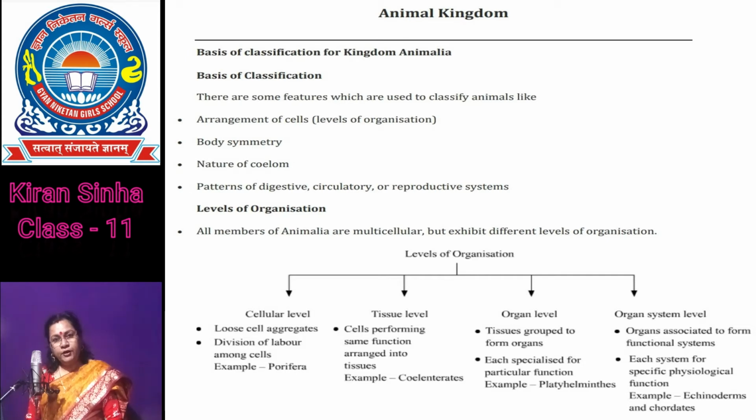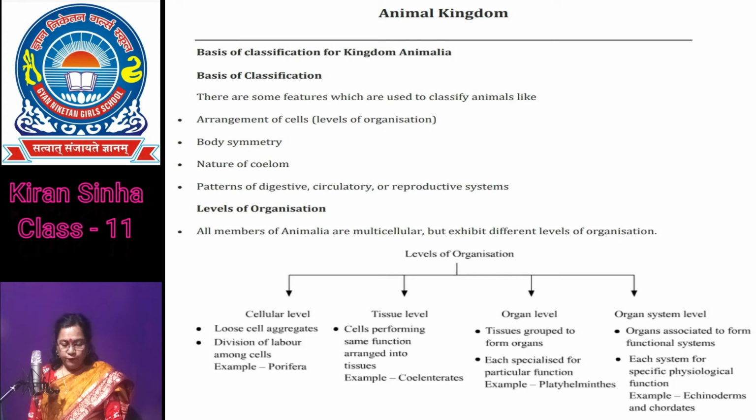The levels of organization. It depends on the organization of the cells, and animals are grouped into two categories. They are known as parazoans and eumetazoans. Zoans means animals.